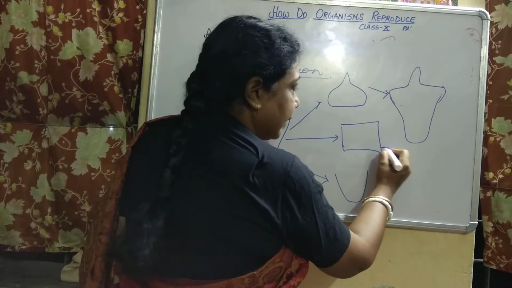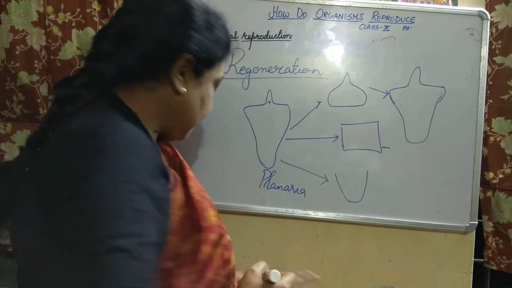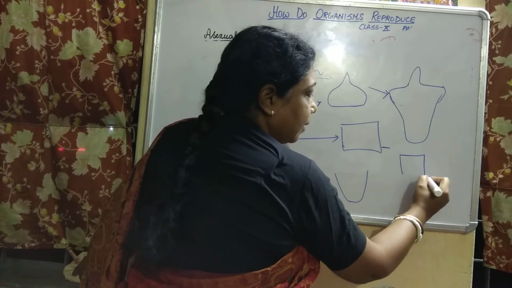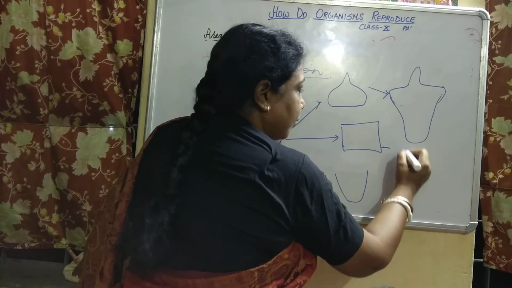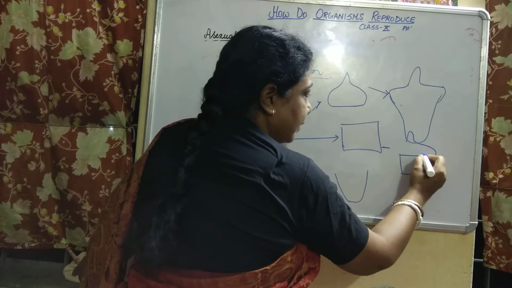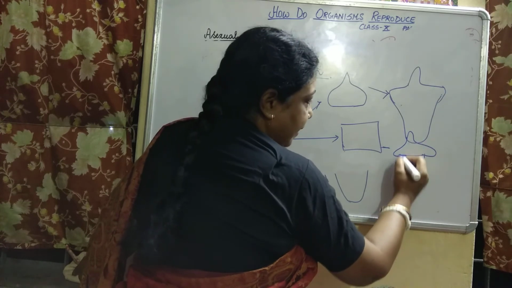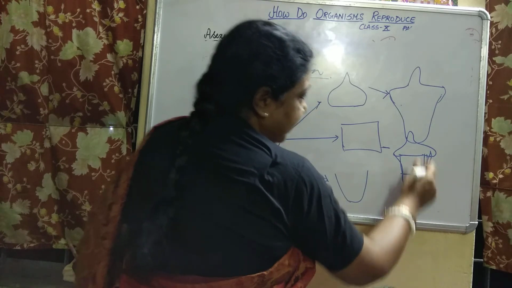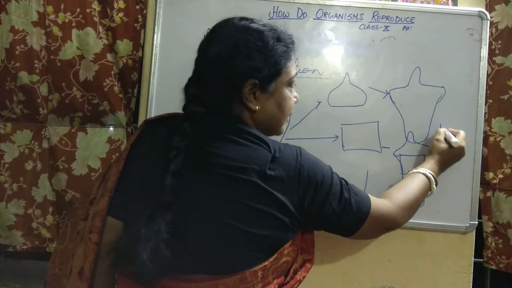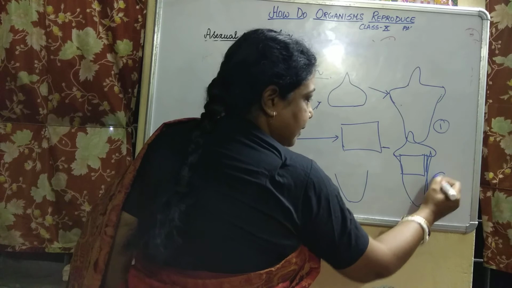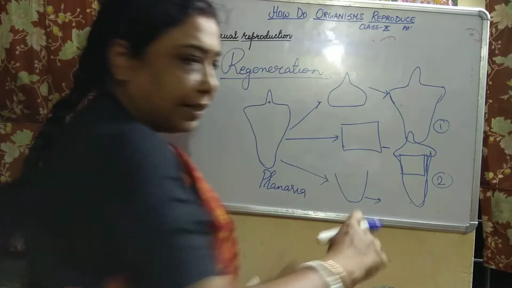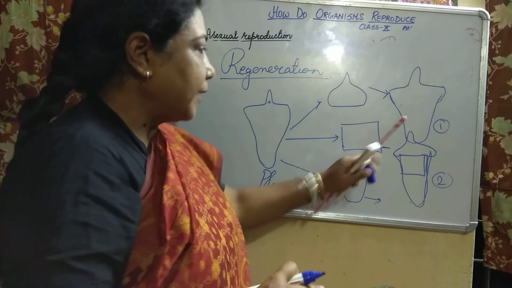Now if you look at the middle part, children, you will see formation of the upper part as well as formation of the lower part. So this is the first organism, this is the second organism, and from the remaining piece the rest of the upper part will be formed.